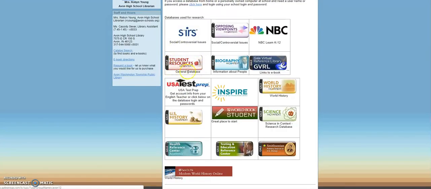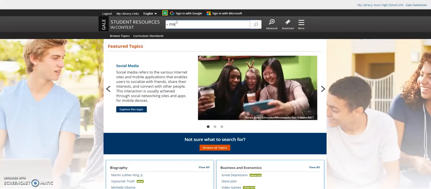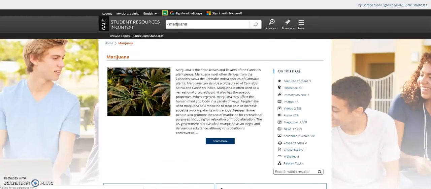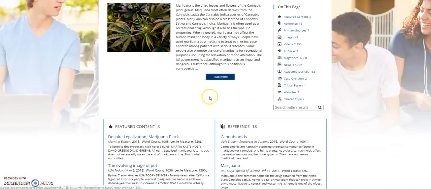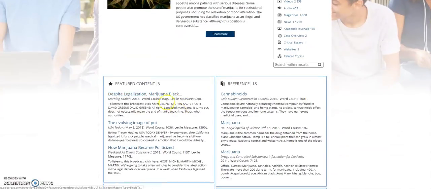The student resources and context is usually where I go first for any kind of general information. And so if we type in marijuana, you're going to see that you're going to come up with a much different search. This information at the top will provide you with really good background information. So if you're Googling, it's going to come up with news, frequent information that's occurring right now. But this is going to be a good look at the background and where it came from and why they want to legalize it.